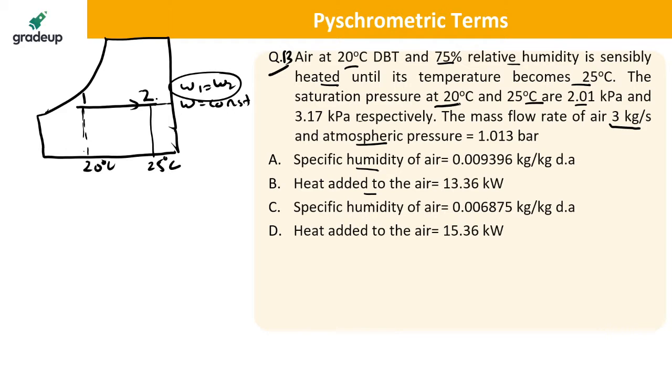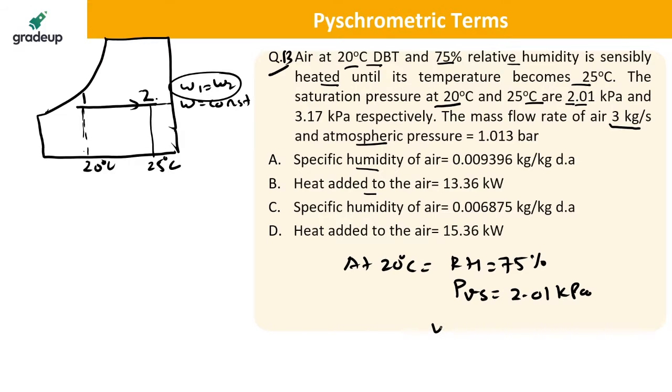They have also given that at 20 degrees Celsius, the relative humidity is equal to 75% and the saturation partial pressure is 2.01 kilopascal. So it is very obvious that relative humidity is equal to PV by PVS.